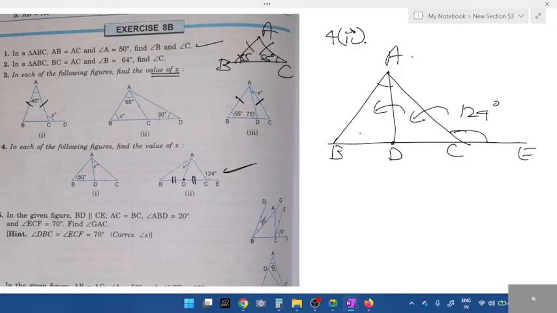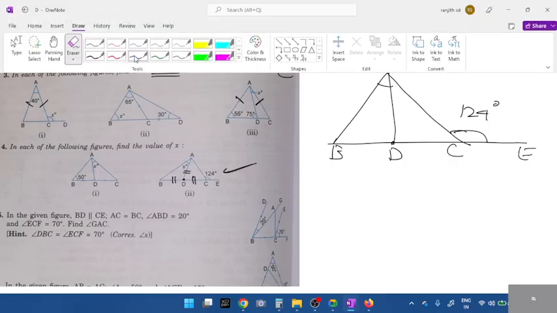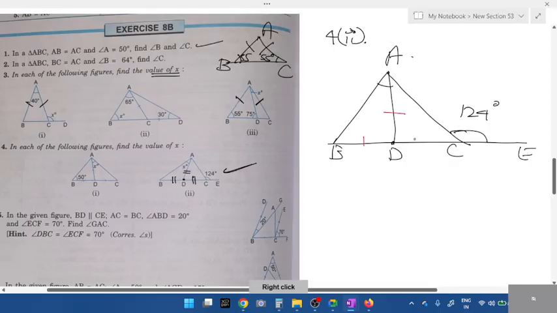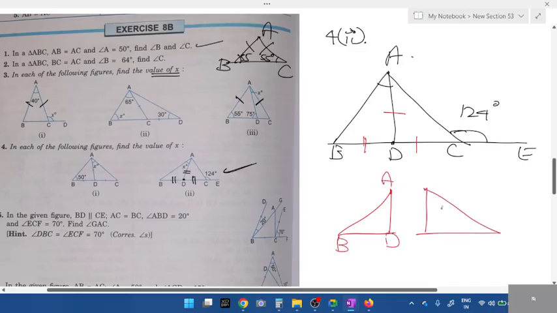Yes, BD is equal to DC, students. And there is one more side given here. Can you see AD? If you have your textbook, AD is also equal. BD, DC and AD, see, these three are equal. So if you split the triangle, look here. How many isosceles triangles do we have in total? Don't we have two isosceles triangles? Both are isosceles, right, if I split it.